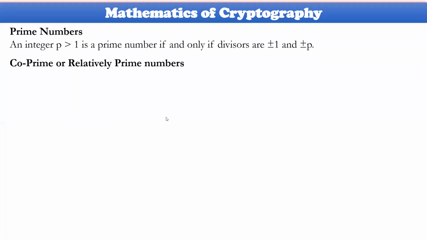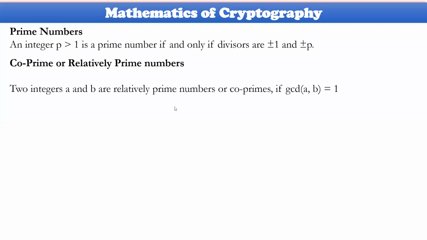And co-primes are very important. Prime numbers on their own don't make that much particular sense here, but co-primes are very important. Co-primes, or relatively primes, are specified for any two numbers. You could consider any two numbers, A and B. These two will be relatively prime numbers, or co-prime numbers. Both words are the same.